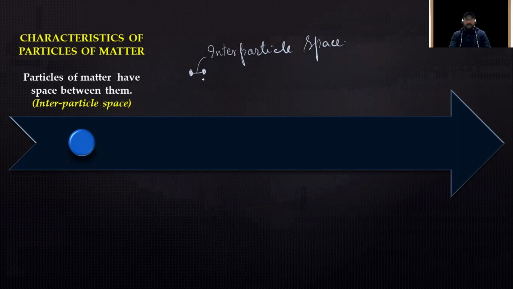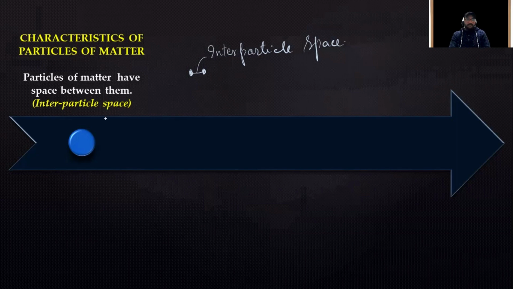Okay, and this varies from solid to liquid and liquid to gas. So it is very least or negligible in case of solids, it is intermediate in case of liquids, and there is very large space between the particles in case of gaseous state.